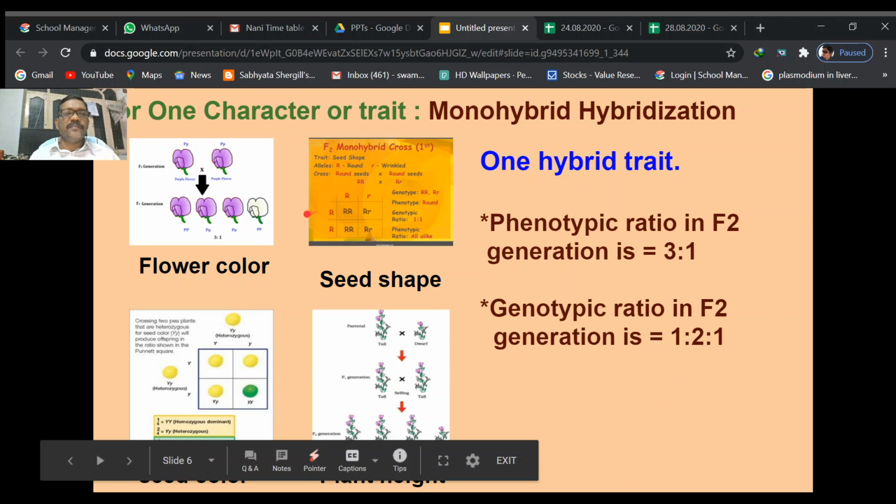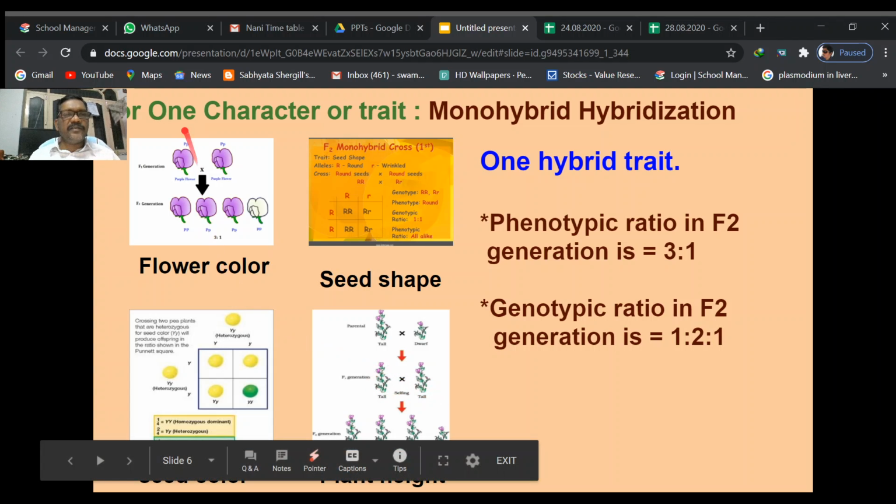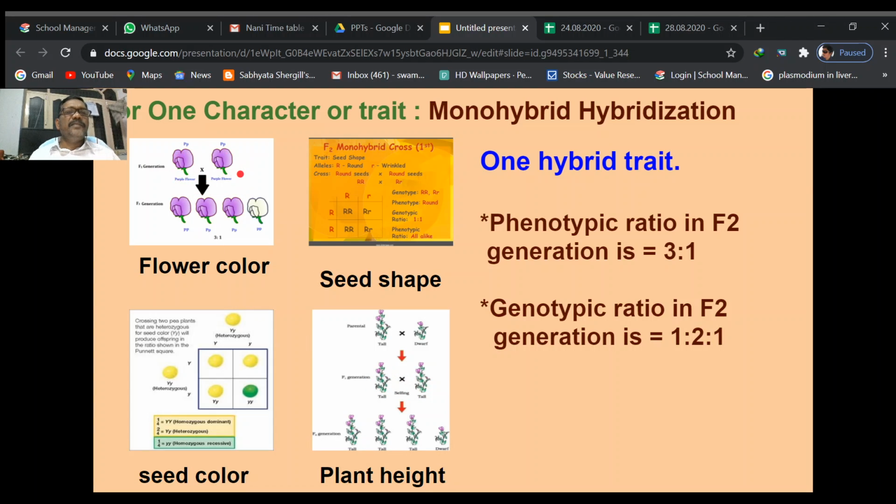So 1:2:1 genotypic ratio. This is also okay, but here he started from the F1 generation. In the F1 generation, all are hybrids, capital P and small p. Parental generations are pure, capital P capital P and small p small p. But in the F1 generation, as usual, hybrid plants are produced. Here these two are hybrid plants, meaning heterozygous dominant. In the heterozygous dominant position, the purple color is dominant, but white color is not appearing in this F1 generation. So white color is the recessive character, purple color is the dominant character.